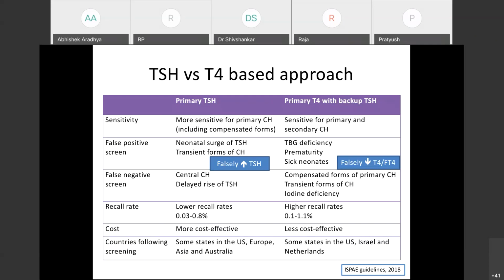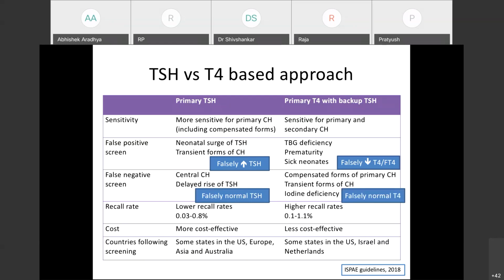Then coming to a false negative screen, that is, the child is hypothyroid, but there is no abnormality on the screening test. This can occur in both situations. TSH can be falsely normal despite the presence of hypothyroidism when it is central hypothyroidism, and it is also seen in delayed rise of TSH. Delayed rise of TSH is again seen in premature babies. So this will be discussed later.